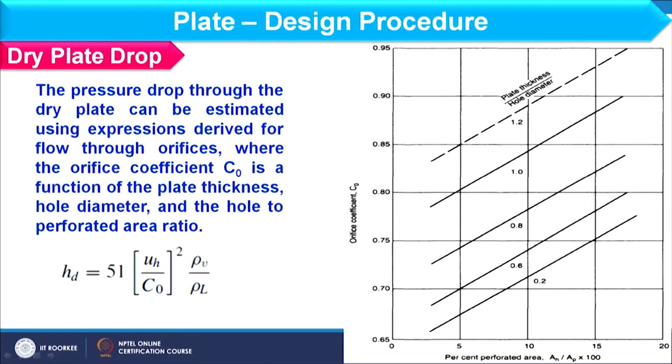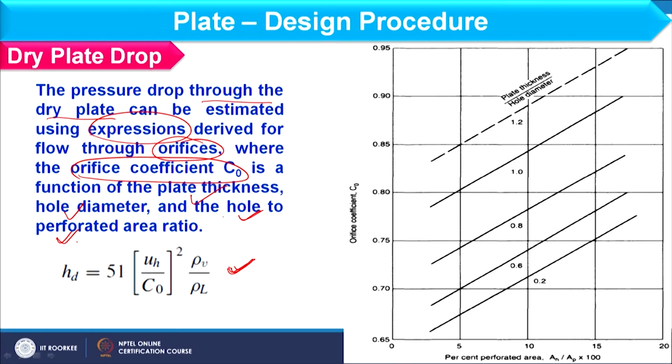To find the h_d, pressure drop through the dry plate can be considered with the expression which is given over here. In this expression we basically consider that flow occurs through orifice, and therefore, orifice coefficient should be calculated first, and it will depend on the plate thickness as well as hole diameter, and it will also depend on the hole to perforated area ratio.